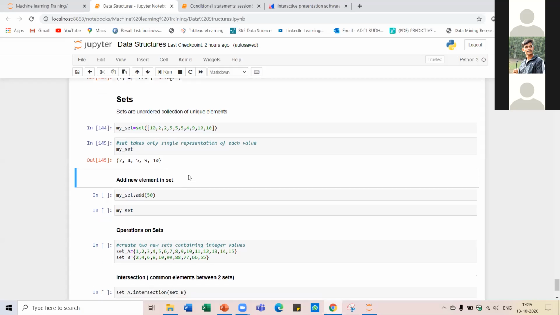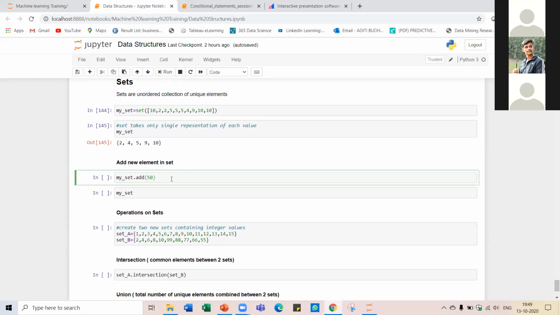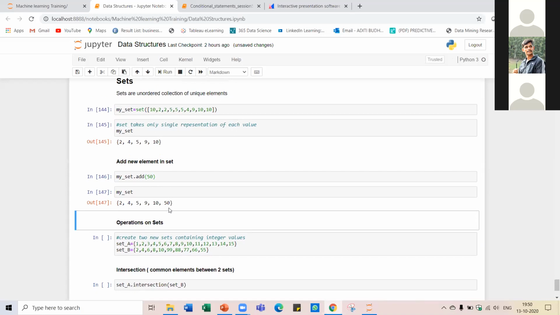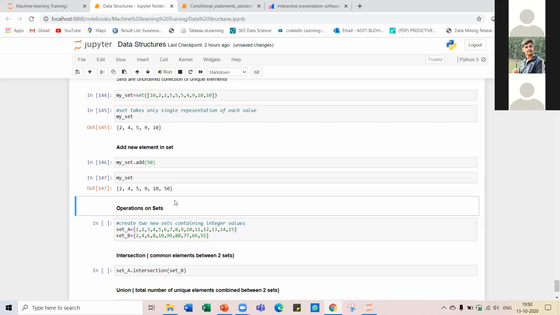Similarly, you can add a new element to a set using the add function. Let's say you want to add 50 as an element in your set. You can do this by using the dot add function and passing the value that you want to add. Here you will see that 50 has been added to your set.